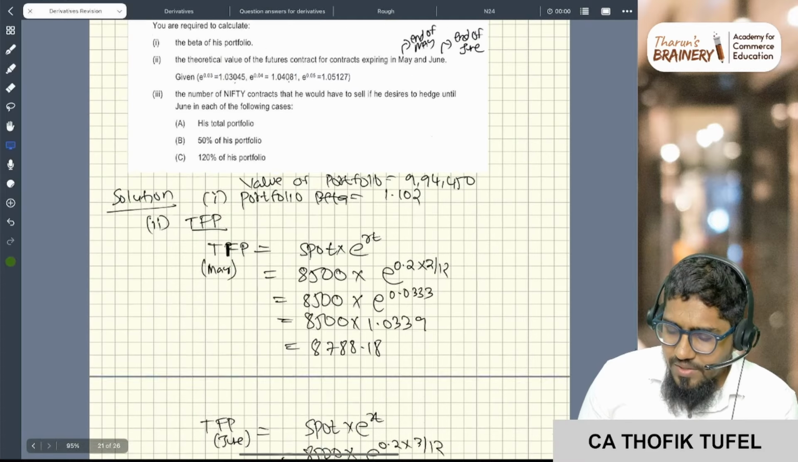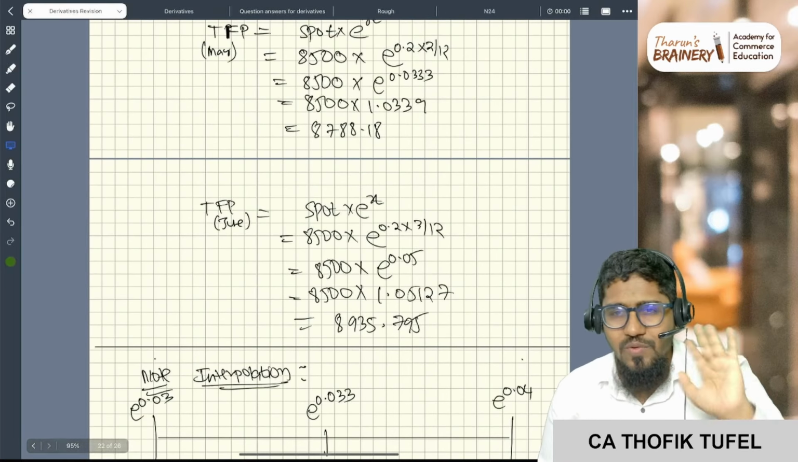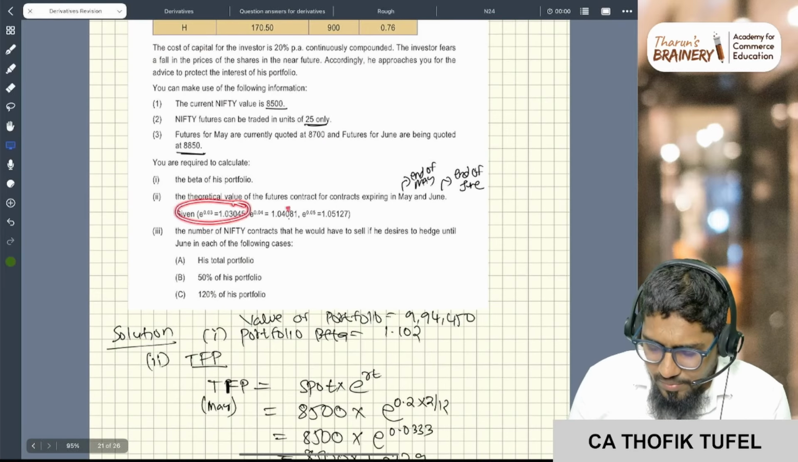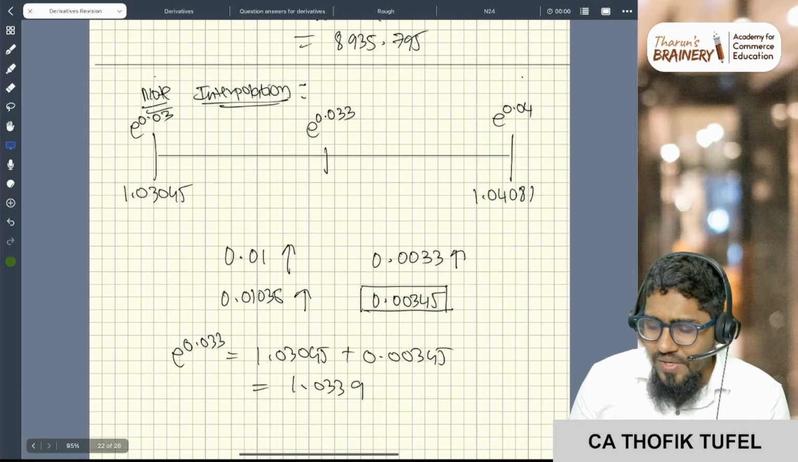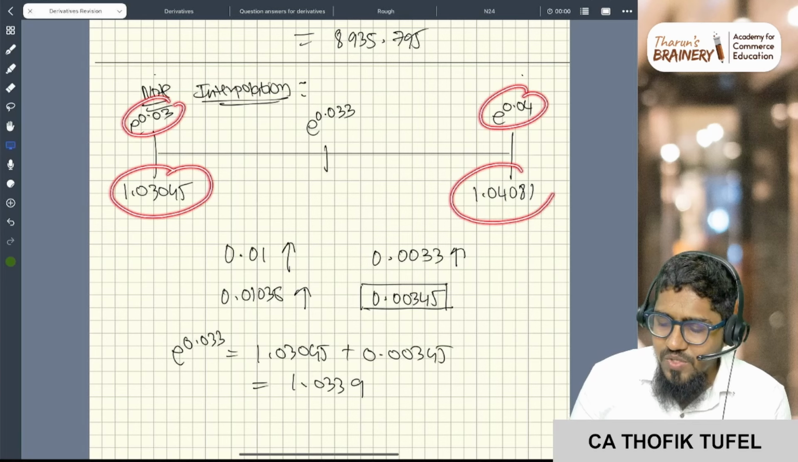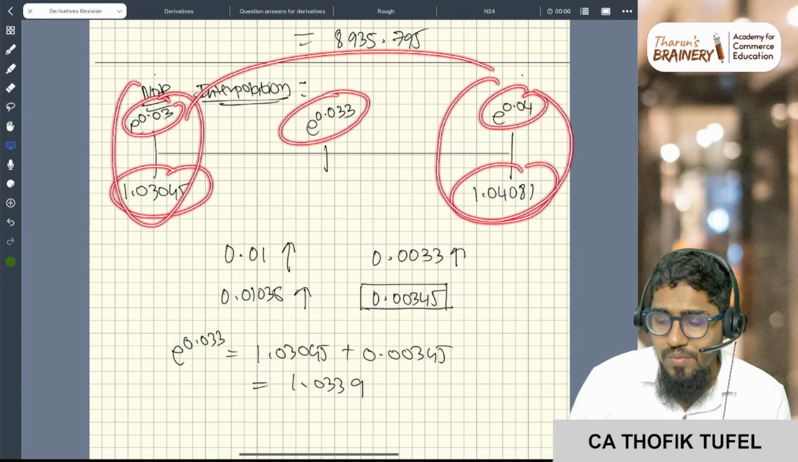Values are given, you write it. If it is not given, you can calculate it. Okay, a simple thing. You don't need to go into too much depth and all. Here you see, they have not given. 0.03 is given, 0.04 is given, but 0.033 is not given. So through interpolation also you can find out. See, 0.03 is this much, 0.04 is this much, which is given in the question. What you want? You want 0.033, which is in between this.